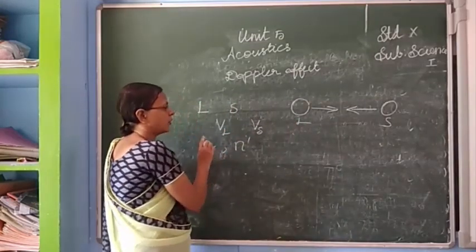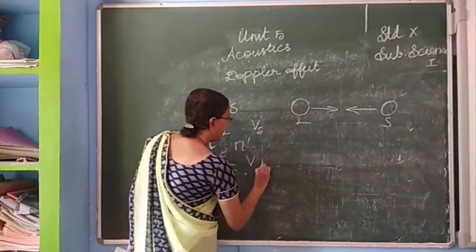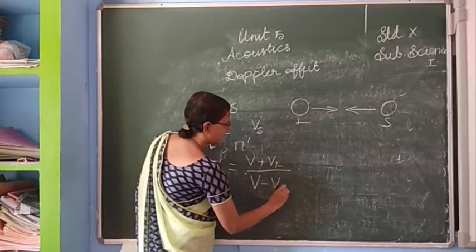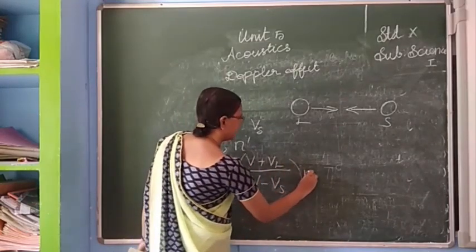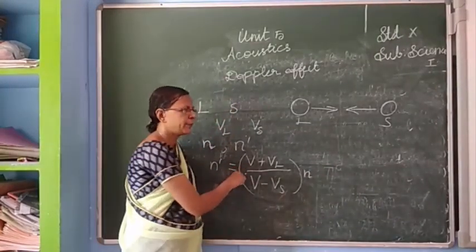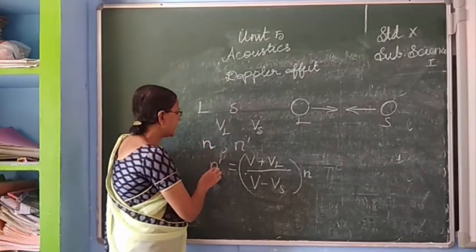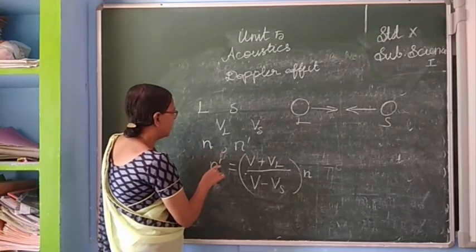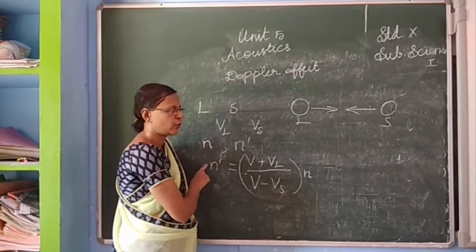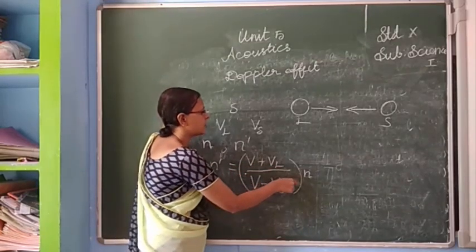So N dash is equal to V plus Vn divided by V minus Vs into N. This is the formula. V is the velocity of sound in a medium, and in this case the medium is at rest. We have to find out the apparent frequency of sound: N dash is equal to V plus Vn divided by V minus Vs into N.